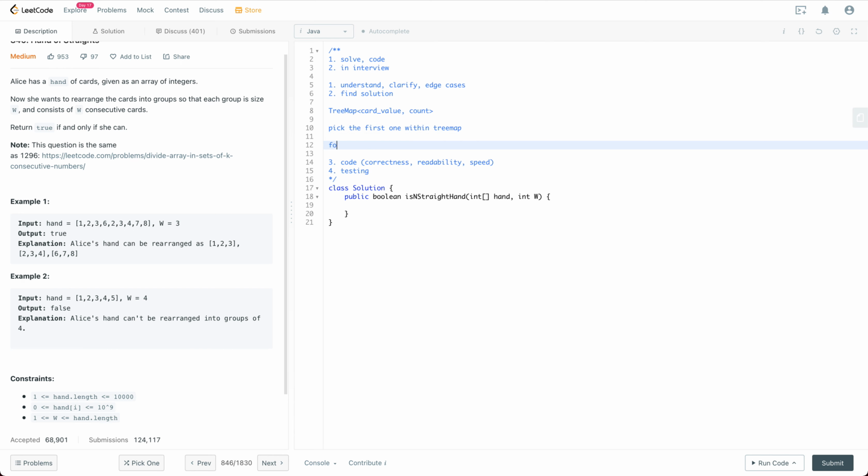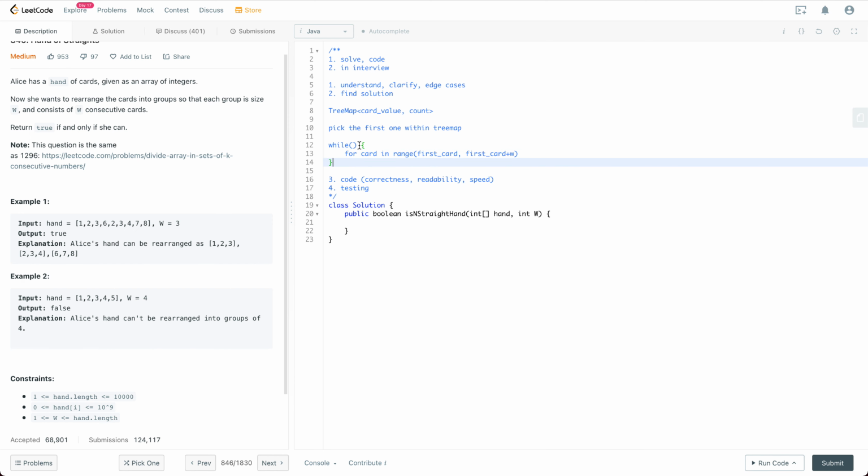and then we are going to have a for loop from the start card until, so I would say the card should be within the range of first card to first card plus W. So I'll say there will be a while loop, while the card in hand is not empty.